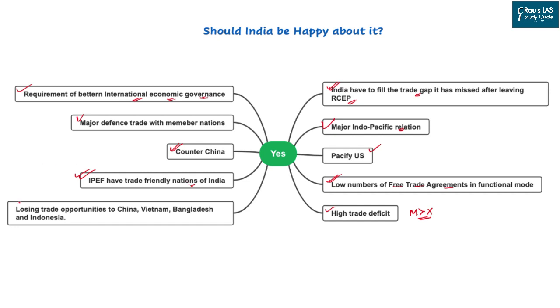India has already been losing international markets to China, Vietnam, Bangladesh, and Indonesia with respect to cheap goods, low labor cost, and low competitiveness in agriculture goods. So, all these points will be a gaining strategy for India if India joins the IPEF.